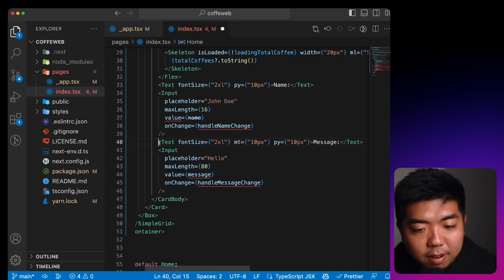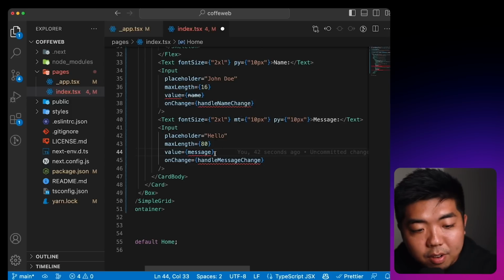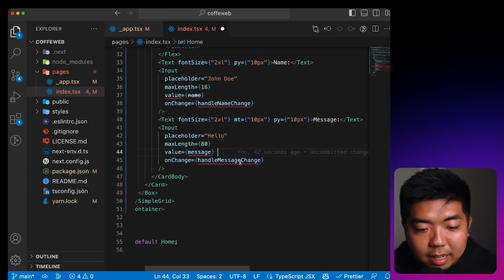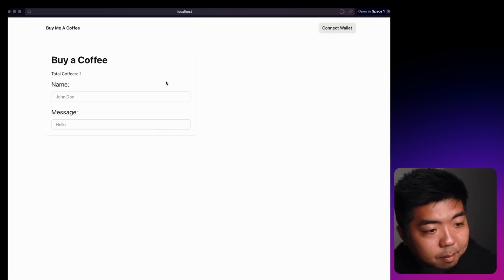So we have a title of Message. Our input here, the placeholder is just saying hello. Max length is going to be set to 80. Our value for this will be message, and we'll create an onChange function for handling the message change. We'll actually just comment this out for now. And back in our app, we can see we have a name field where we can fill out our name, and then we have a message field where we can fill out our message.